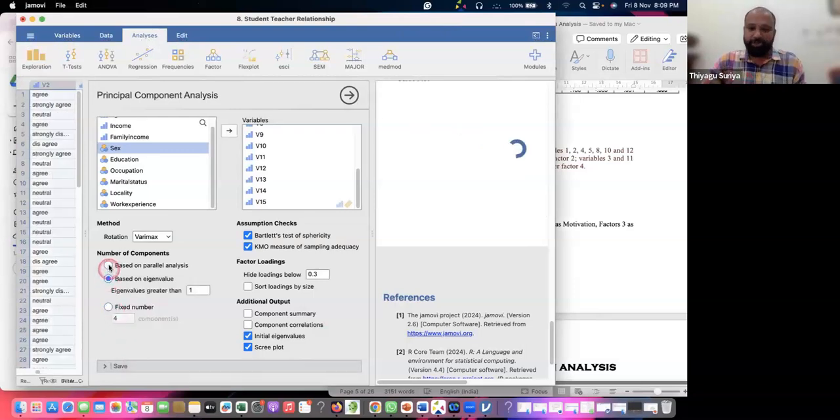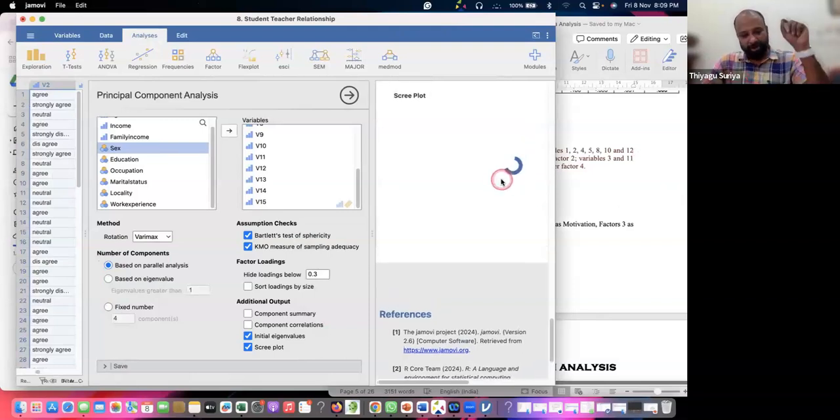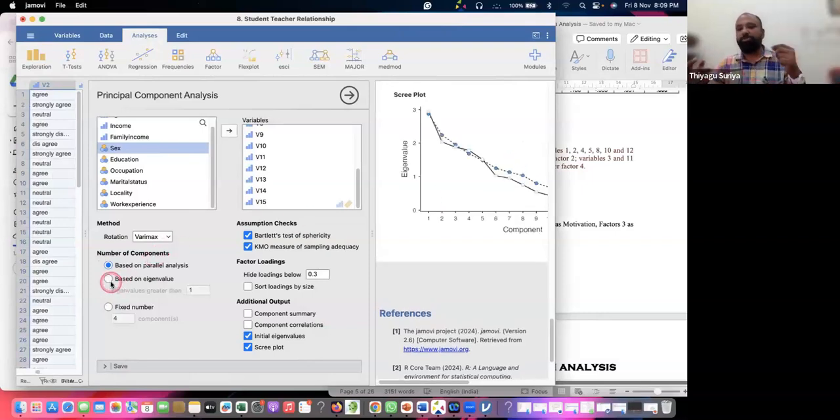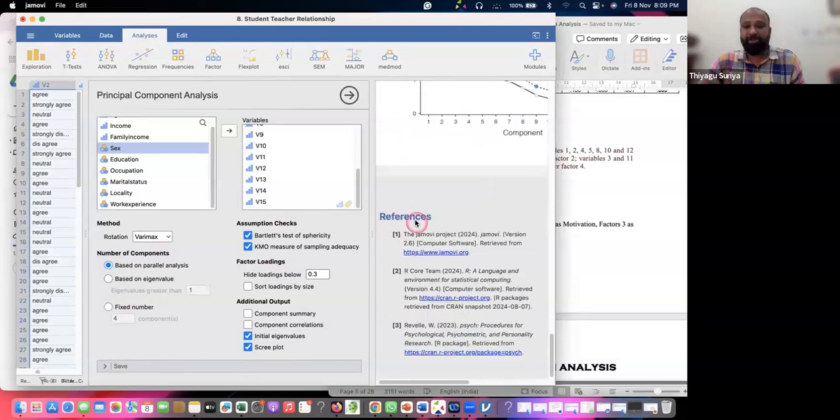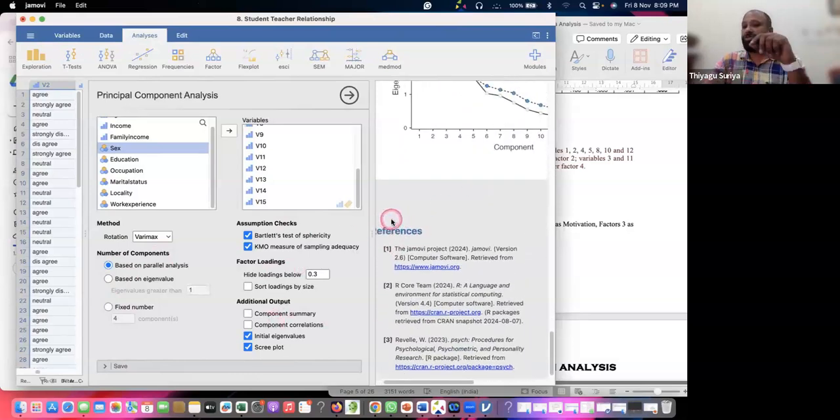We can go with parallel analysis, but when you go with parallel analysis, the output may differ. Parallel analysis sometimes gives 7 factors. When you use eigenvalues, some give 8 factors, but it's not good to have 6 factors with 15 items, because automatically 2 factors may have too few items. That's the reason I go with this. This is called principal component analysis.